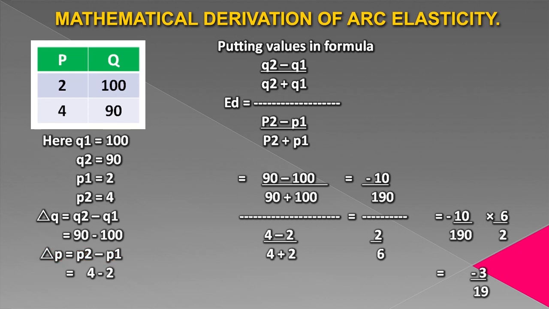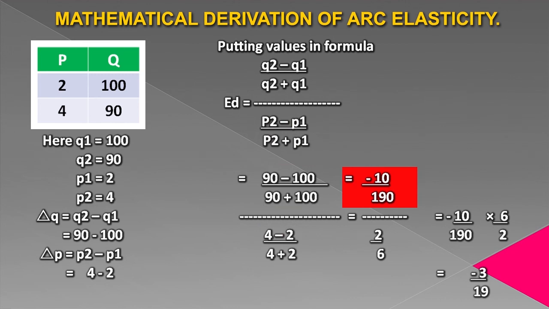Now putting the values in the formula: Q2 minus Q1 over Q2 plus Q1, whole divided by P2 minus P1 over P2 plus P1. This is the formula. Now we are putting the values in the formula. Q2 minus Q1 is 90 minus 100. Q2 plus Q1 is 90 plus 100. Whole divided by P2 minus P1, which is 4 minus 2. And P2 plus P1 is 4 plus 2. By solving them, we get